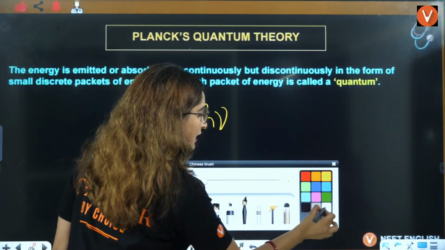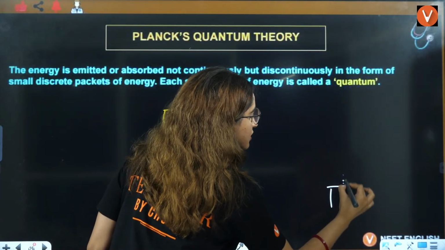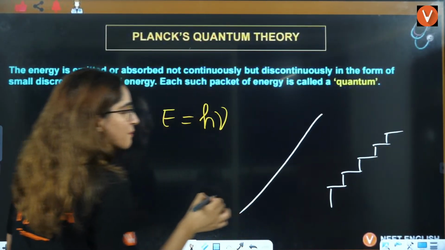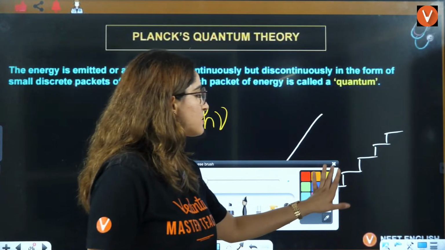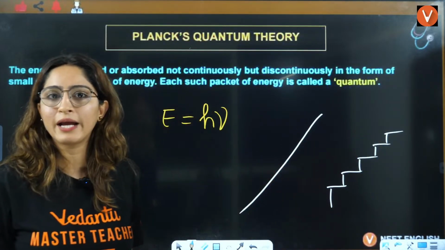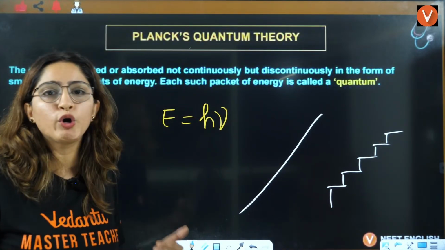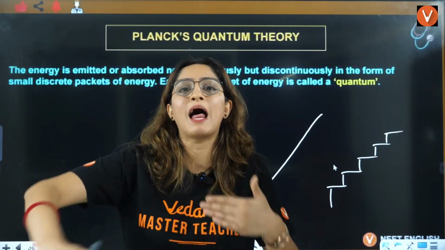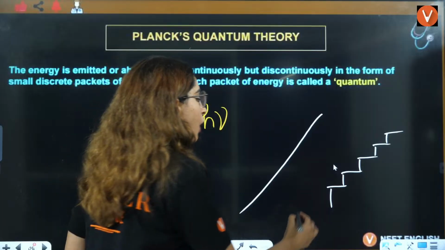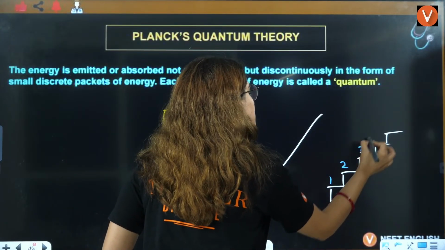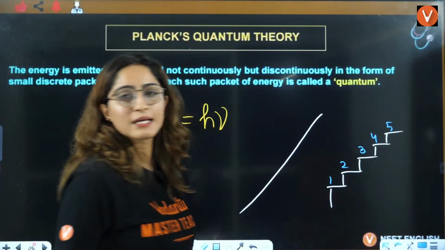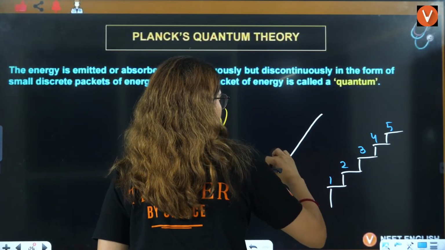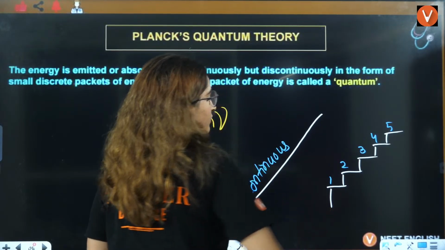Now he said that if you talk about stairs, okay, he didn't say stairs, right? I'm just telling you an example here. This is a stair and this is a ramp, right? Okay. On a ramp, you are not counting. This is first, this is second, this is third. It is a continuous platform. But on stairs, you are counting. This is first, this is second, this is third, this is fourth, this is fifth, right? And here, it is a continuous thing.